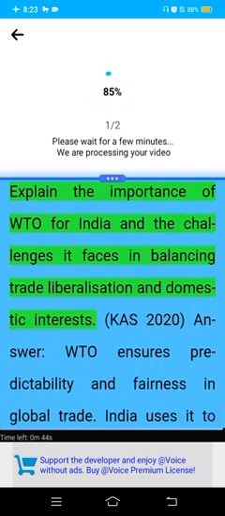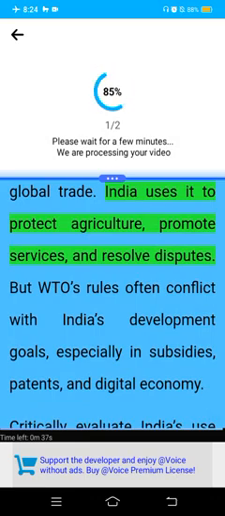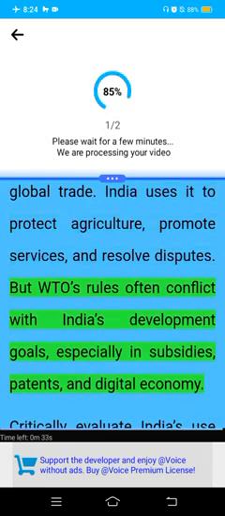Explain the importance of the WTO for India and the challenges it faces in balancing trade liberalization and domestic risks. CAS 2020. Answer. The WTO ensures predictability and fairness in global trade. India uses it to protect agriculture, promote services, and resolve disputes. The WTO's rules often conflict with India's development goals, especially in subsidies, patents, and the digital economy.